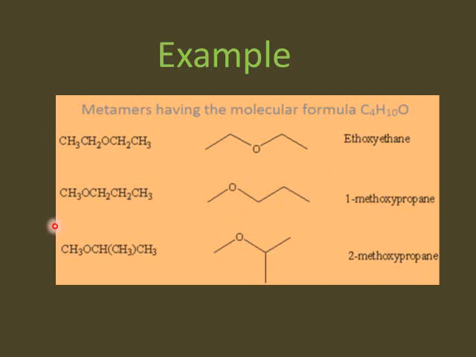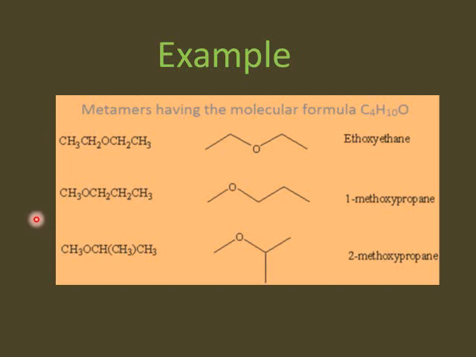While in the second metamer, only the oxygen atom is shifted towards the left. Now we have only one carbon atom with oxygen and the rest of the carbon atoms are bonded with other carbons. So in this case, it will be methoxy.